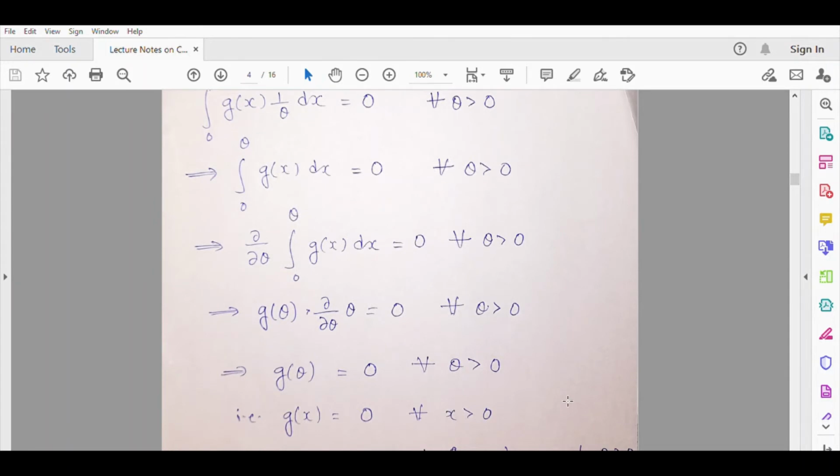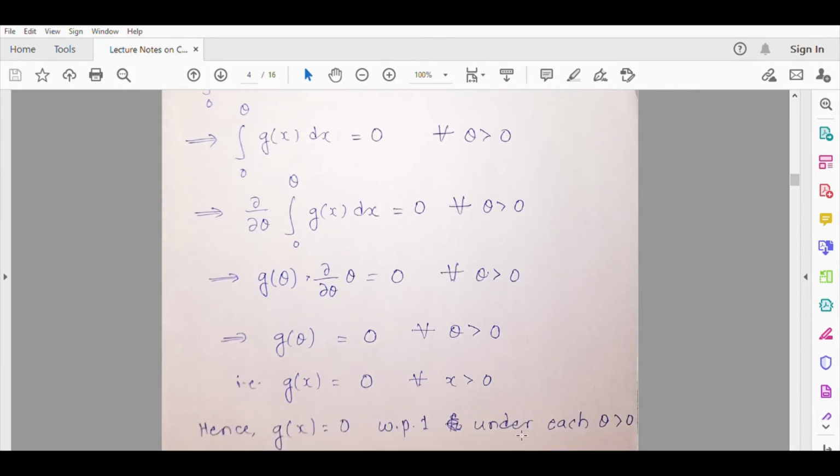Now what is the range? The range of x is going to be 0 to theta. So for every possible theta greater than 0, at most what are the possible ranges of x? The random variable x is going to be in an interval on the positive half of the real line. So because this is true for every x greater than 0, it is automatically true for whatever is the support of x. And so g x is equal to 0 with probability 1 under each theta greater than 0.